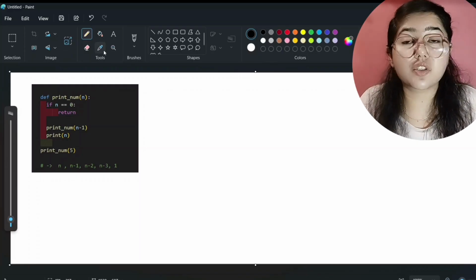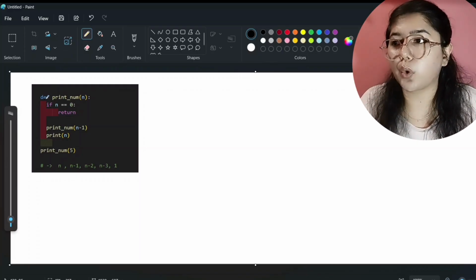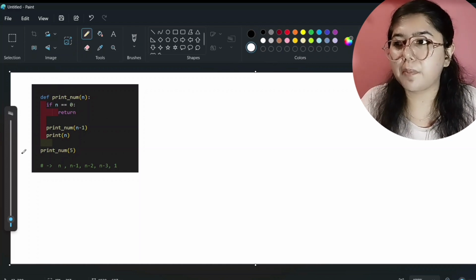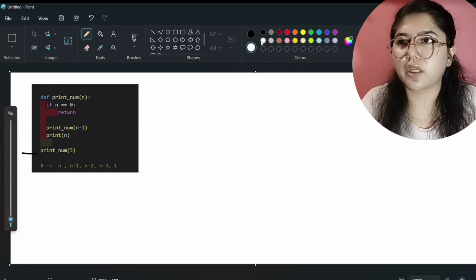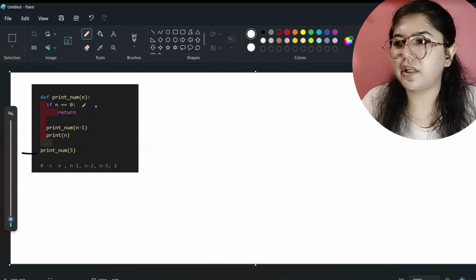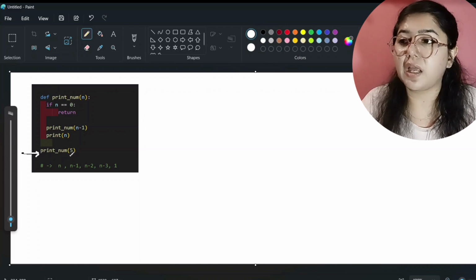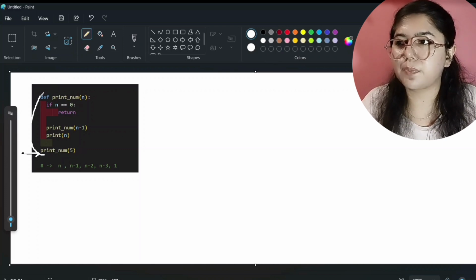So now let's see how this code will run in the backend. This is our code. In the function tutorial I have already taught you that from wherever we are calling our main function, our code will start running from there. So our code editor will first come here, to print num, and from here it will call our function, that is print num. And this 5 will be stored inside this n value.